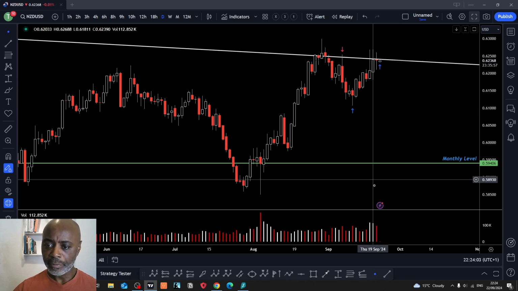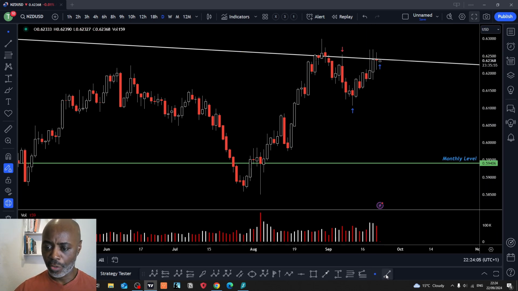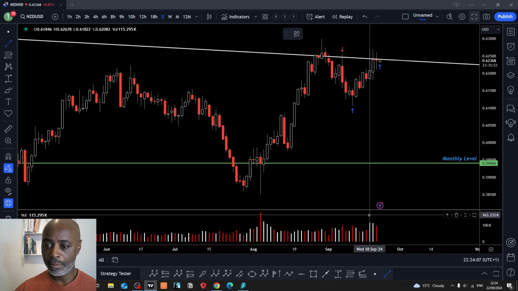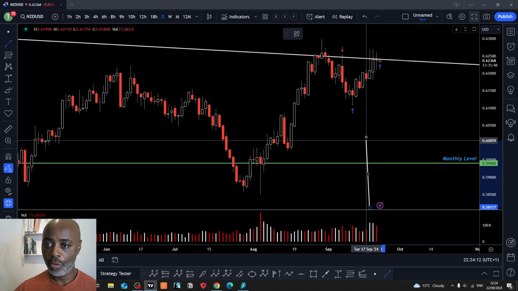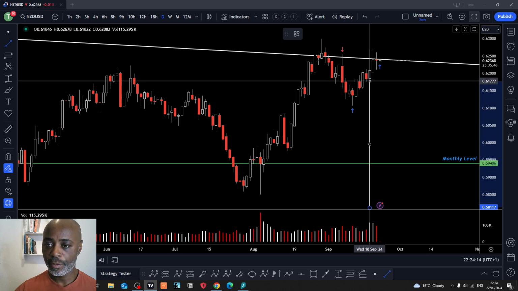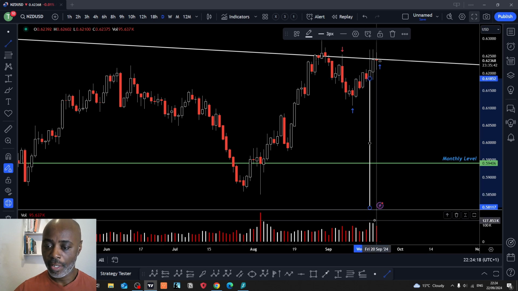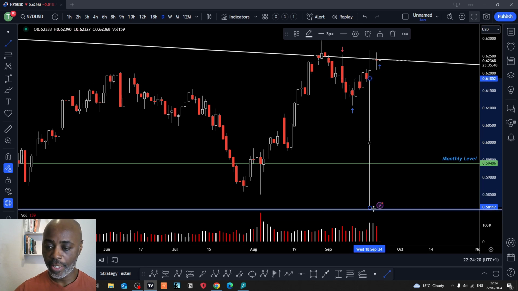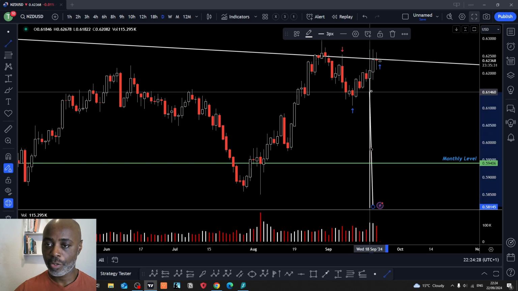If I grab a vertical line and go from here, hover above here, and go up to this bar here, and then from this volume bar here to this bar here.